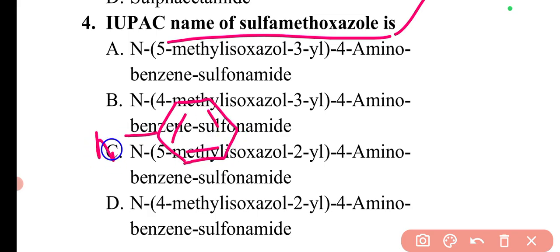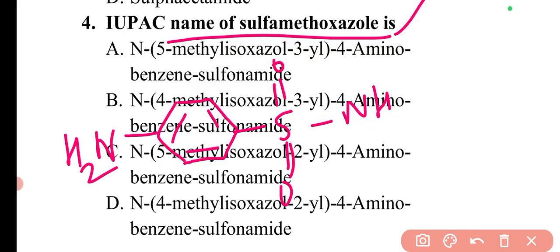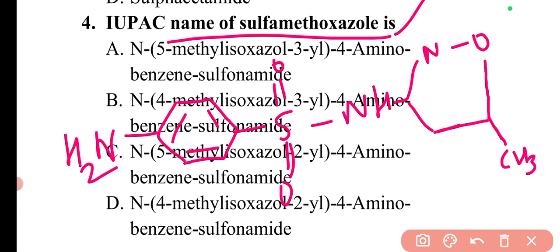benzene ring. In this position an NH2 group is there, and this particular group is SO2NH. Almost every sulfonamide will have this primary structure. Then this NH group will be attached to this particular isoxazole ring, that is here N, then O, and this will be CH3. This will be CH3, and with this nitrogen there is a double bond, and with these two carbons there is a double bond. So this is the basic structure of sulfamethoxazole.